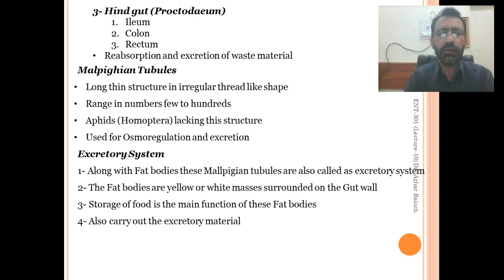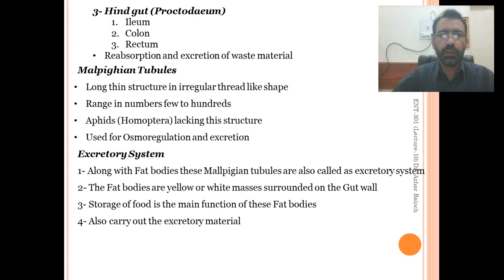For example, in aphids, Homoptera, Malpighian tubules are mostly lacking. These Malpighian tubules are actually used for osmoregulation and excretory purposes. So at the end of the hindgut, the alimentary canal acts as an excretory system, and along with the fat bodies, these Malpighian tubules are also called excretory organs or the excretory system.